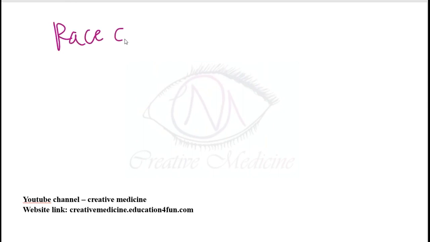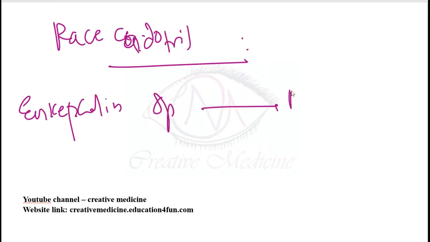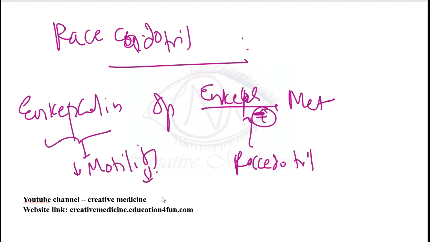Then we have racecadotril. These are actually enkephalin opioids. They are metabolized by the enzyme enkephalinase, and racecadotril will inhibit this enkephalinase. Okay, so this enkephalinase normally decreases motility, and thus it causes constipation. Now this enkephalin opioid is metabolized.